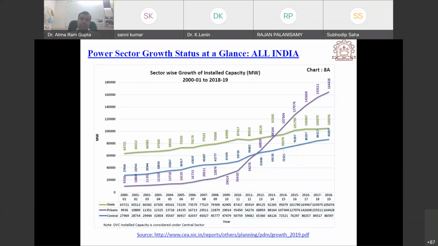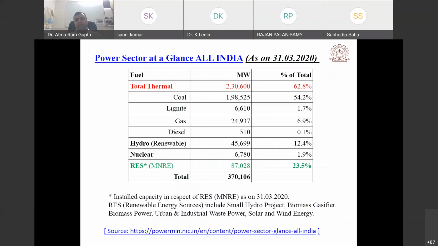Okay, so this slide shows only the installed capacity growth, and the power sector contribution from thermal power plants, hydro power plants, nuclear power plants, and renewable energy resources. So still, if you see, more than 60% power is generated from thermal power plants, hydro is contributing 12.4%, and nuclear is contributing only 1 to 2%.